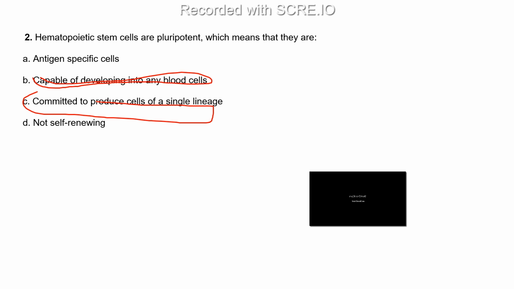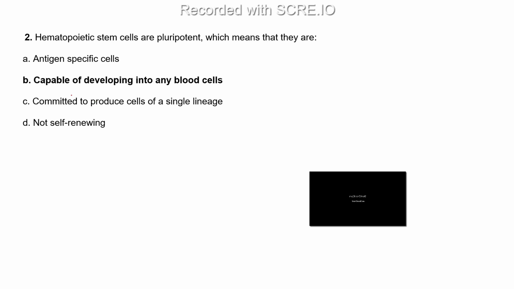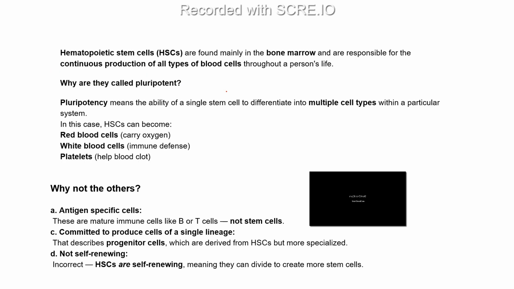Sometimes the answer itself hides in the question, so you have to read the question very carefully. Okay, let's see. The right answer for this question is option B. So great. That is, capable of developing into any blood cells.